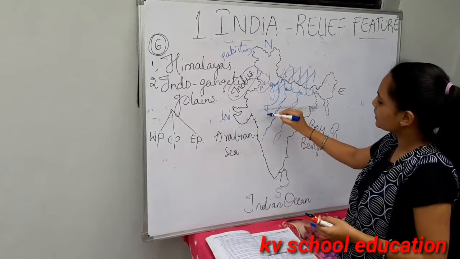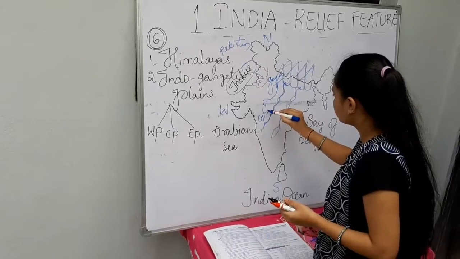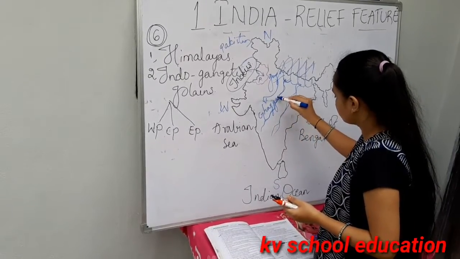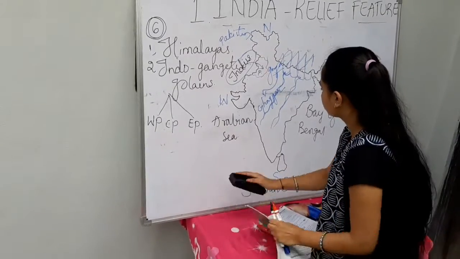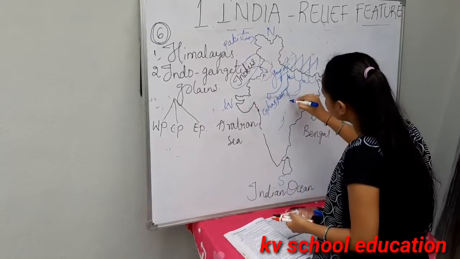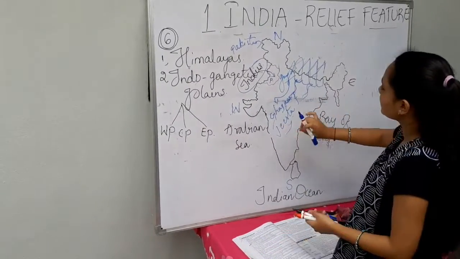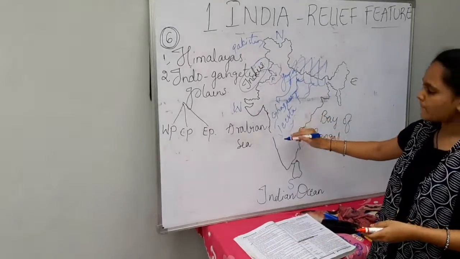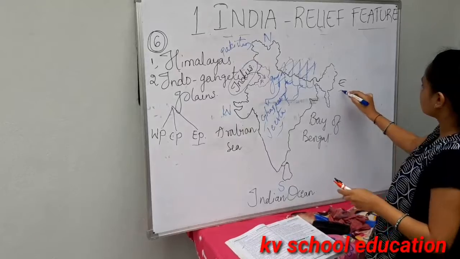The famous tributaries of the Ganga are Ghaggar and Testa. So this is about the Ganga, and then the eastern part.